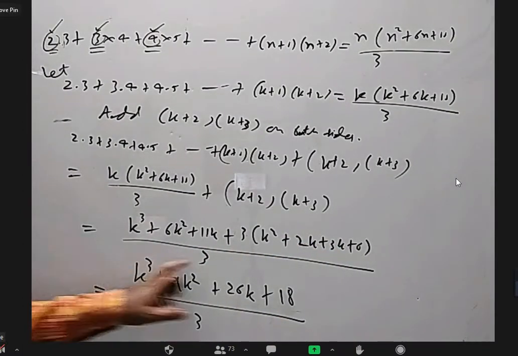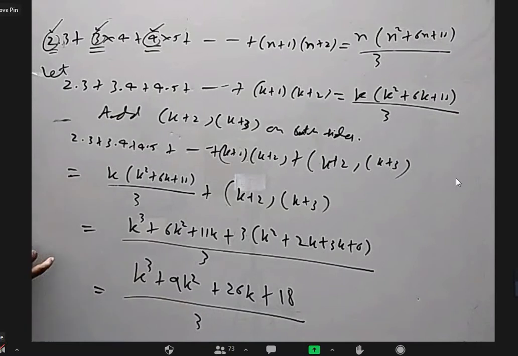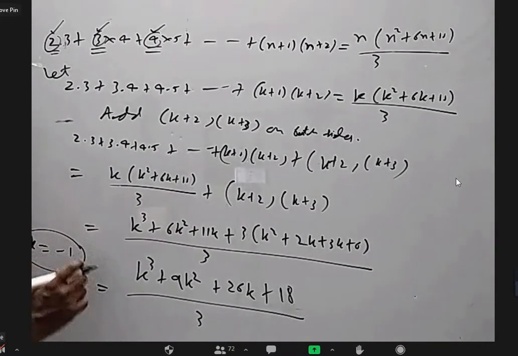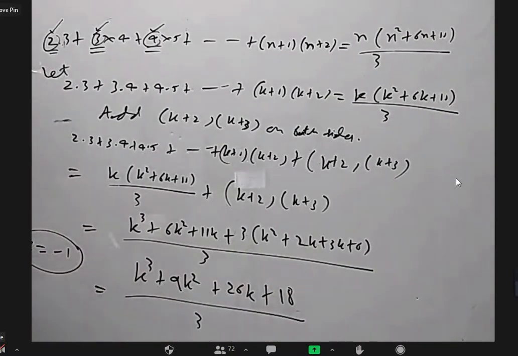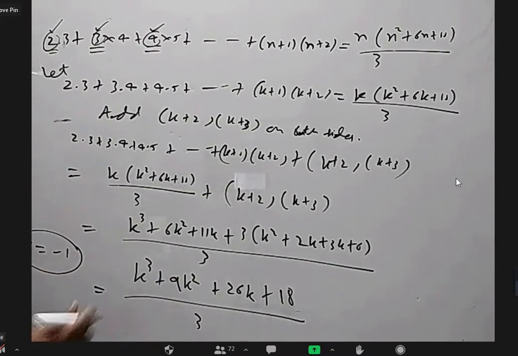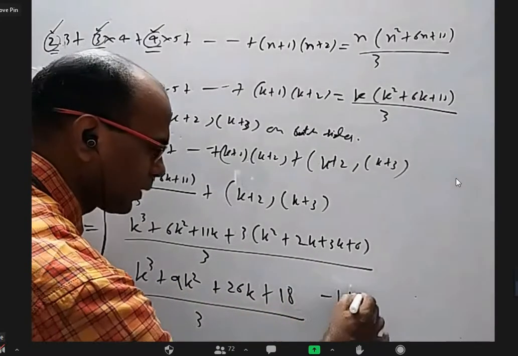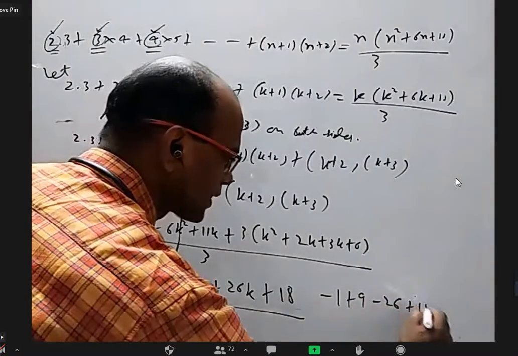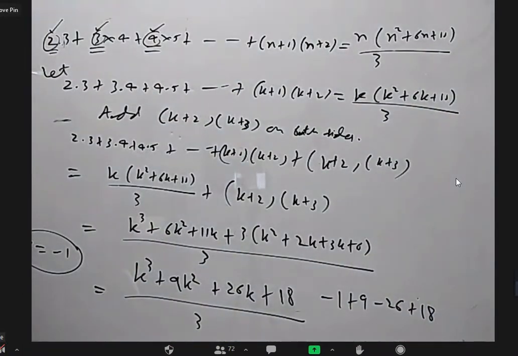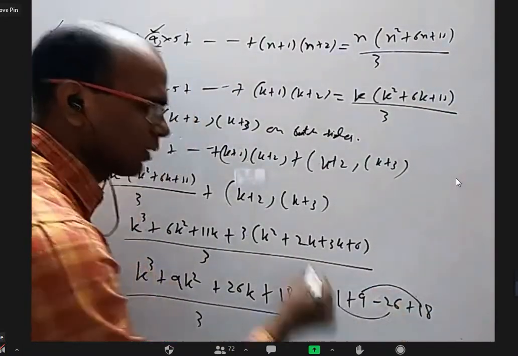Now, look at this. If I substitute k equal to minus 1, will this numerator become 0? No, sir. Put k equal to minus 1, what will happen? You get minus 1 plus 9 minus 26 plus 18. Yes, sir. 0, sir.